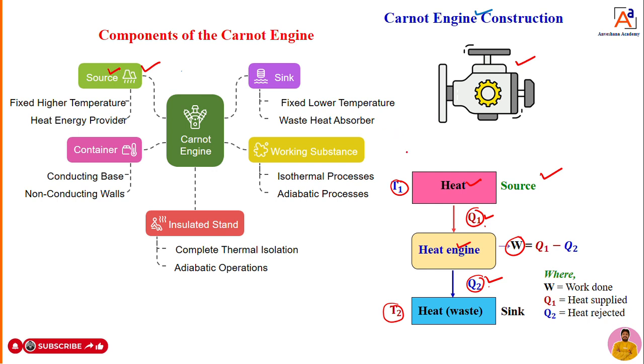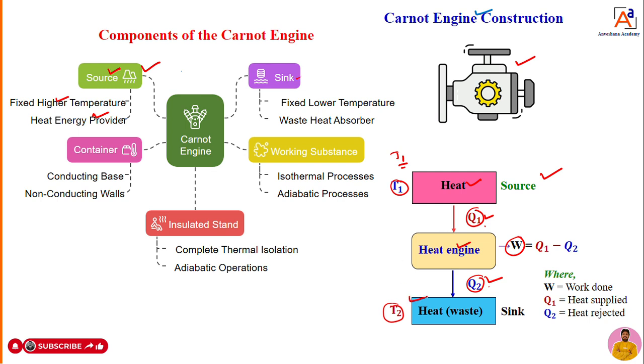When it comes to the first component, the source, it has a fixed and higher temperature. So it is a heat source, at fixed and higher temperature. Why is it fixed? Because you are supplying constant heat to the engine, hence the temperature remains constant. It is fixed, but it is higher than the heat sink, that we have to remember. And this heat source acts as an energy provider, a heat energy provider. And the second one is the sink.